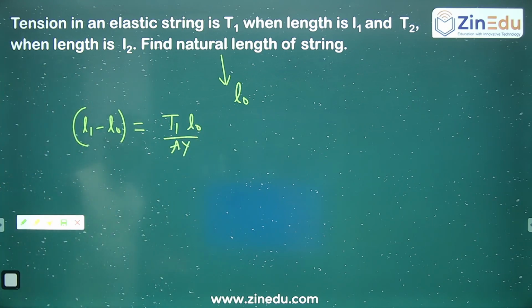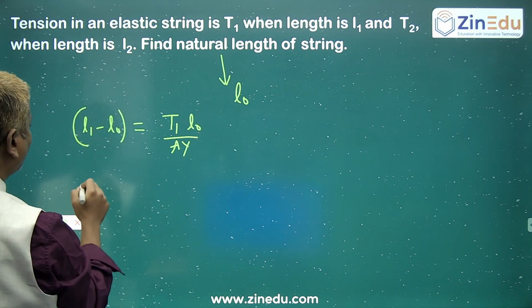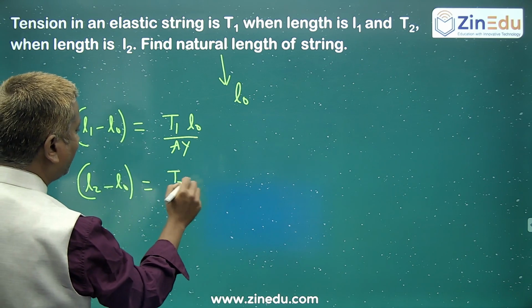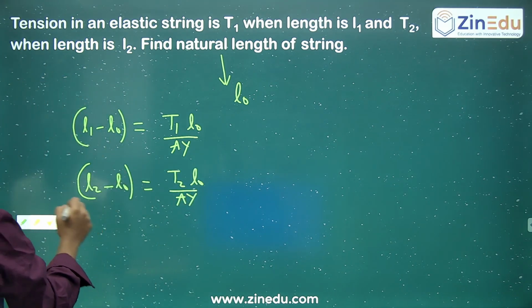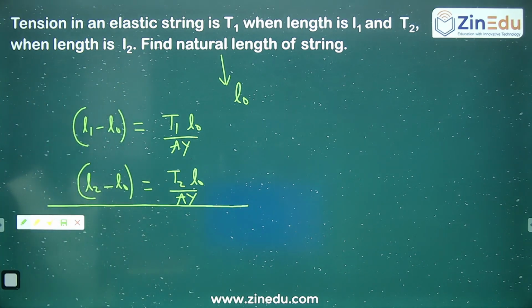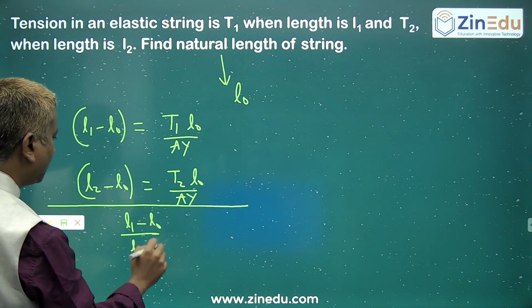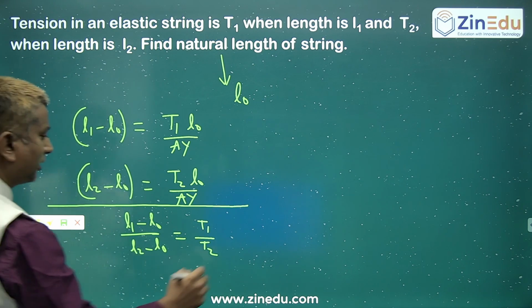Similarly, second step, when the tension is T2, then the length is L2. So the elongation will be L2 minus L0, equal to T2 L0 by AY. Divide these two. AY is getting cancelled. So (L1 minus L0) by (L2 minus L0) equals T1 by T2. Right?